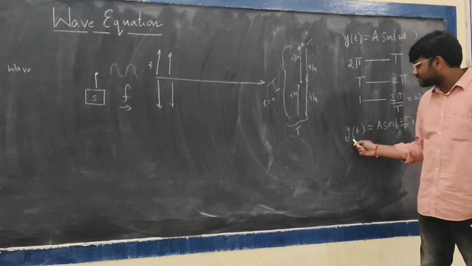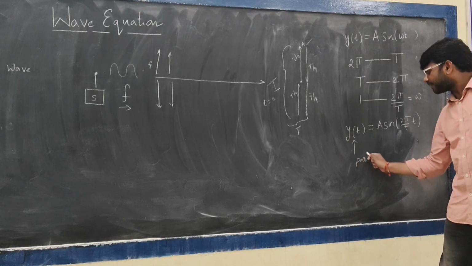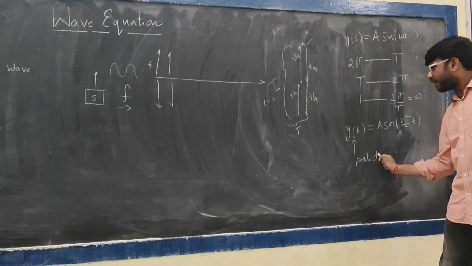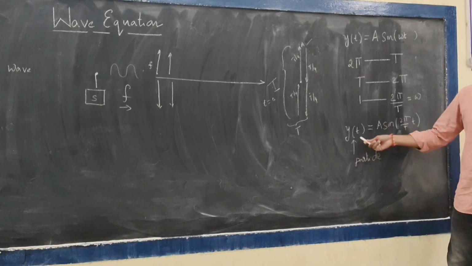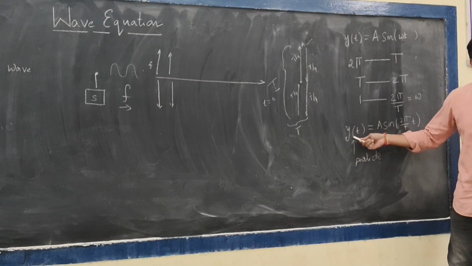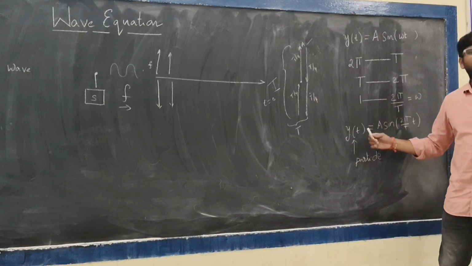And I am repeating, this is the displacement equation of a single particle, not of the wave. We are now moving from the displacement of a particle to the mathematical expression of a wave, and we are going towards that.